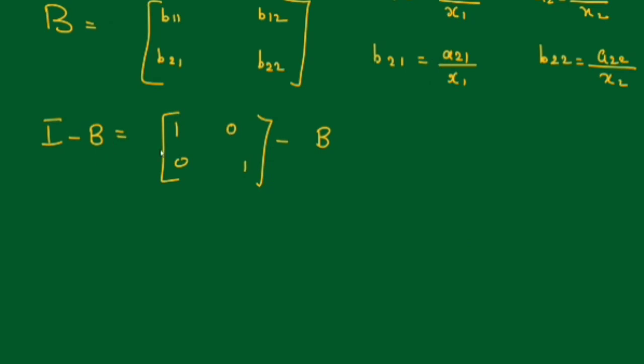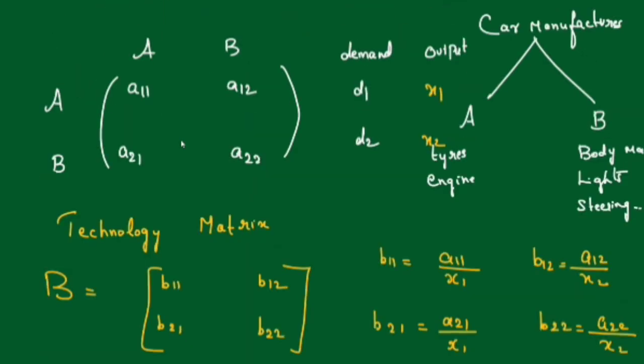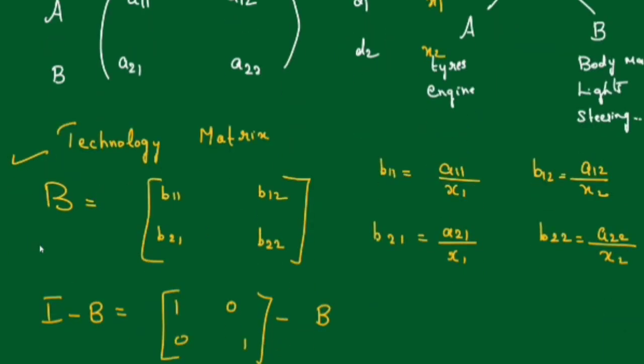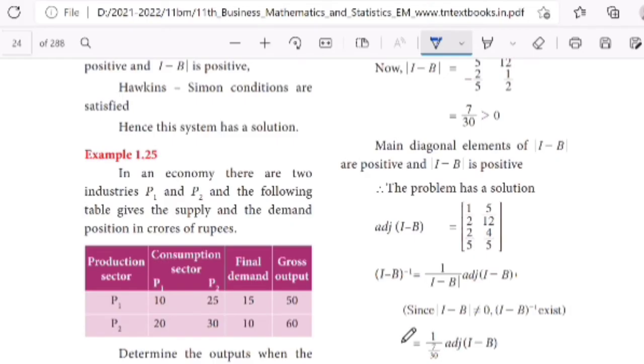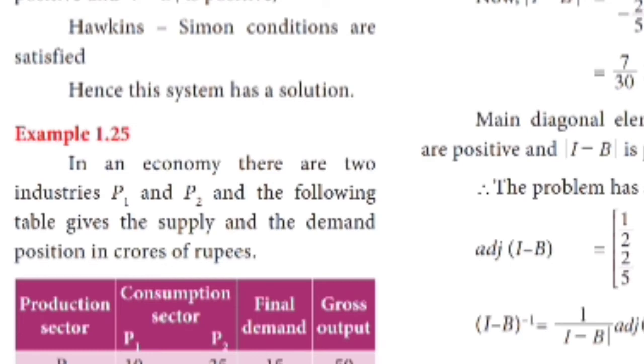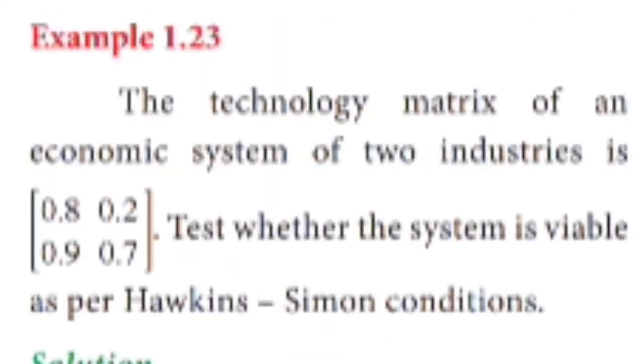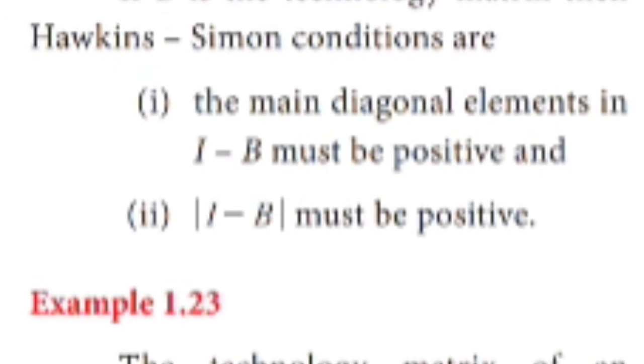So the first step is you have to find the technology matrix. After finding the technology matrix, you have to find the I minus B matrix. After I minus B, you have to check the viability of the system. That means, is it possible to have a system like this? Whether the information given is correct or not. To check that, we are going to use the Hawkins-Simon conditions.